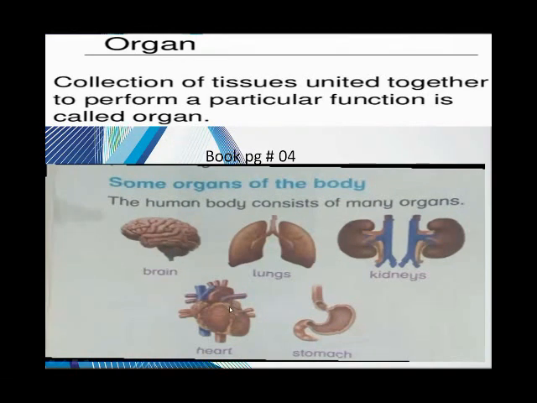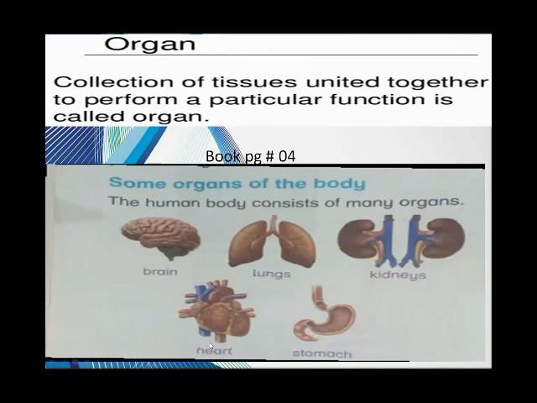All these organs are very important, and all these systems are controlled by the brain, because the brain is the control system of your body.